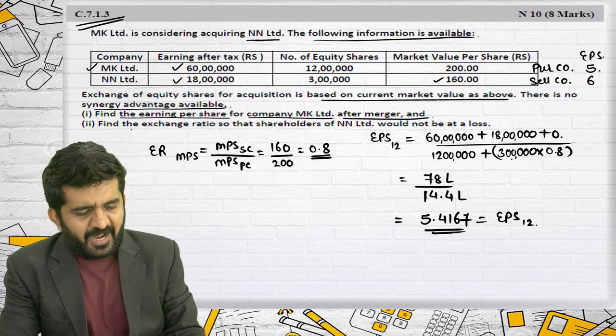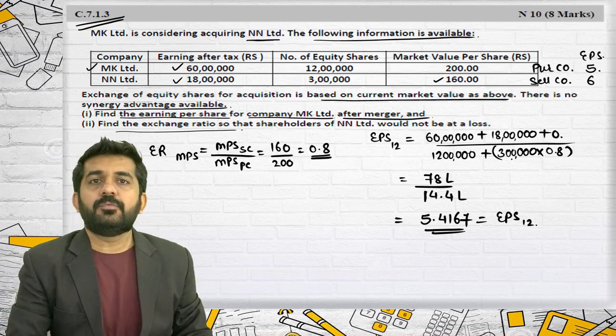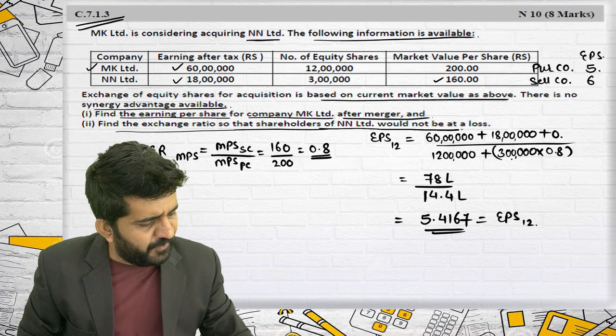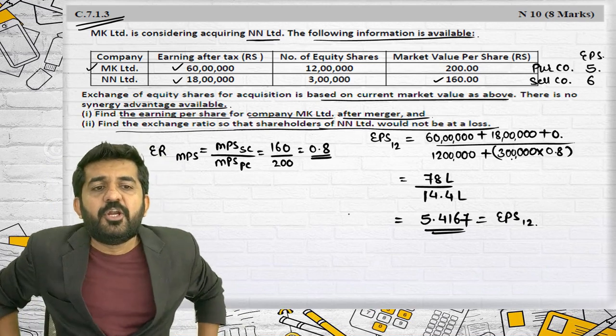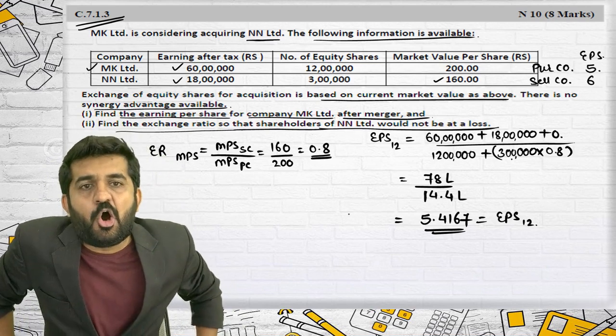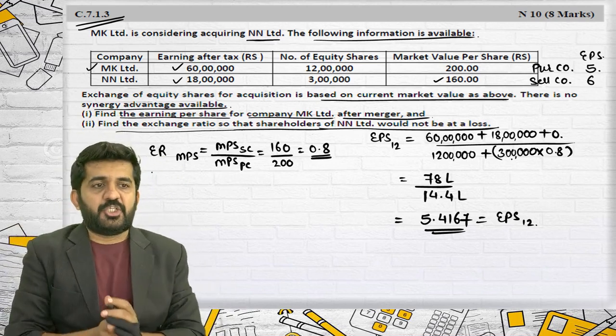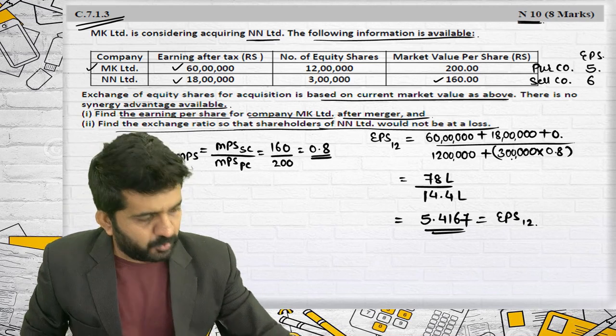Find the exchange ratio so that shareholders of NN Limited would not be at a loss. This is a November 2010 question.